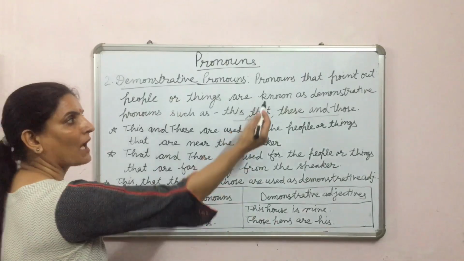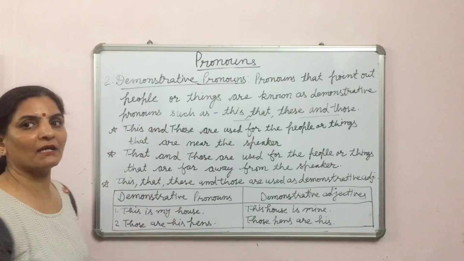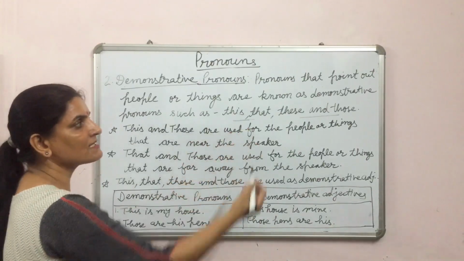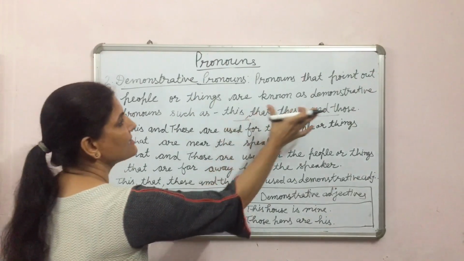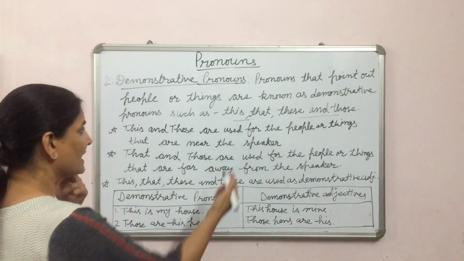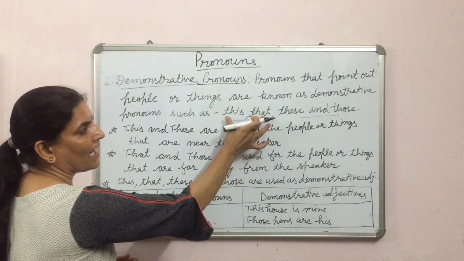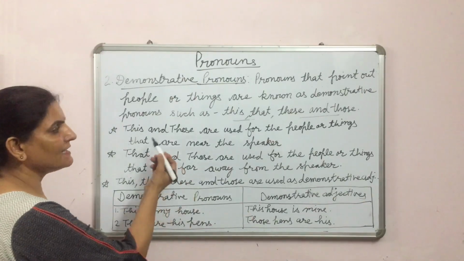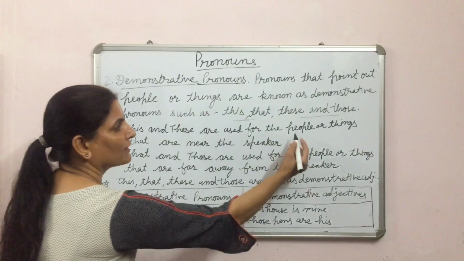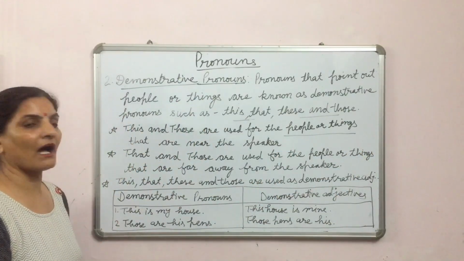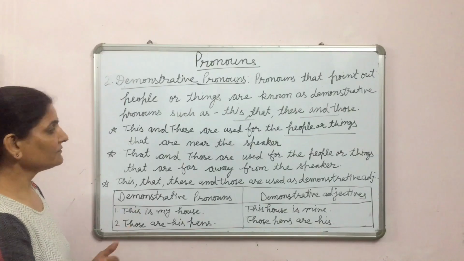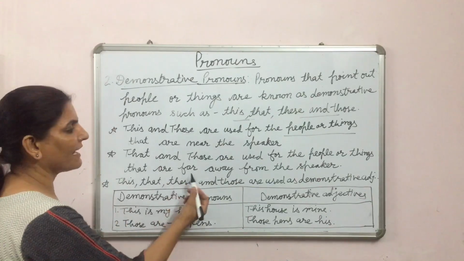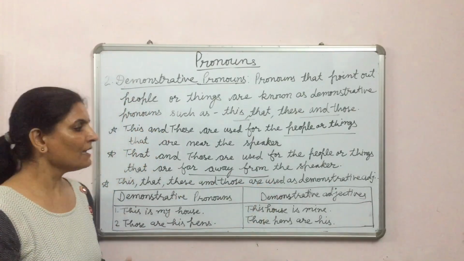Demonstrative pronouns. Pronouns that point out people or things are known as demonstrative pronouns, such as this, that, these and those. These are the demonstrative pronouns. This and that are singular pronouns and these and those are plural pronouns. This and these are used for the people or things that are near the speaker, and that and those are used for the people or things that are far away from the speaker.